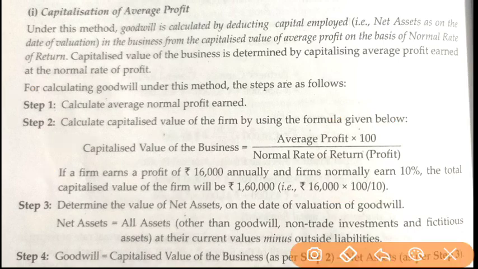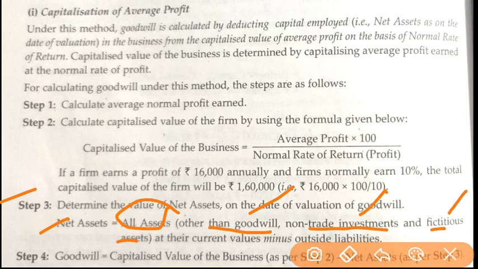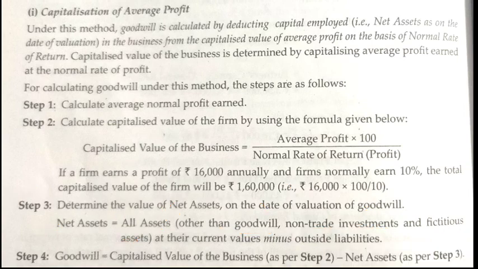Then step number 3 will be to determine the value of net assets on the date of valuation of goodwill. And how will the net assets be determined? Net asset is equal to all assets other than goodwill, non-trading investment and fictitious assets. So if goodwill is given, we will deduct these 3 things: goodwill, non-trade investment and fictitious assets, at their current value. Then we have to deduct outside liabilities also, so we will get our net assets.